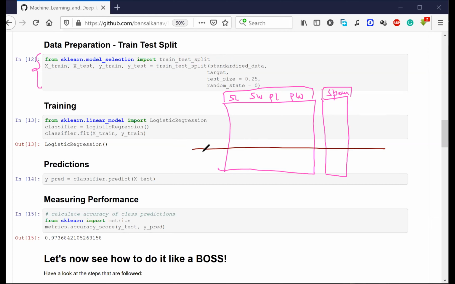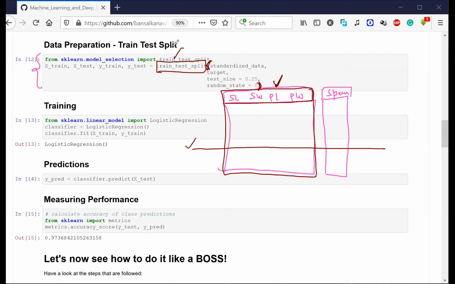Is this making sense now? We are using this functionality, which is already present inside sklearn model selection, to do this split, to separate out my training data and my test data. Now let's see how we are doing that. I'm writing the train_test_split function as it is, and inside brackets I need to pass a couple of things. The first thing is all my X, or this data, all these 4 columns.